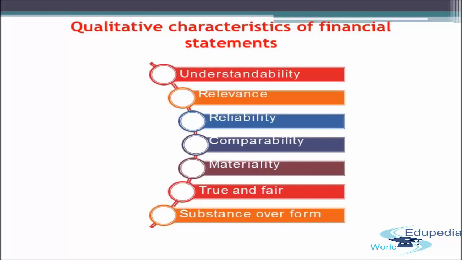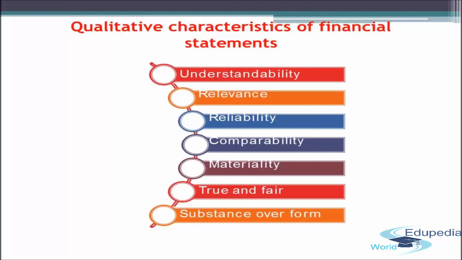It should be prepared in such a way that it is easily comparable over a period of time, and the end users can easily compare the results of the previous year with this year and can compare the incomes, expenses, assets, liabilities, the change in them, what change has come over one year in them. So this should be there. It can be easily comparable, and for that we need to follow the concept of consistency, and we need to follow the accounting policies consistently over a period of time.